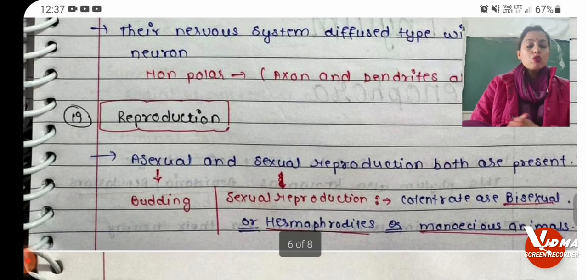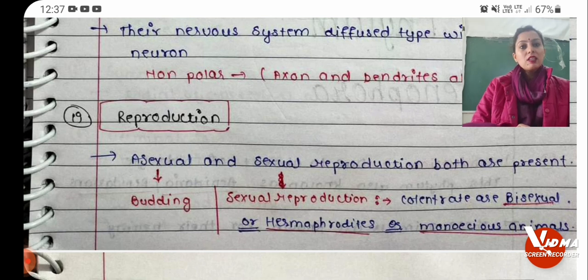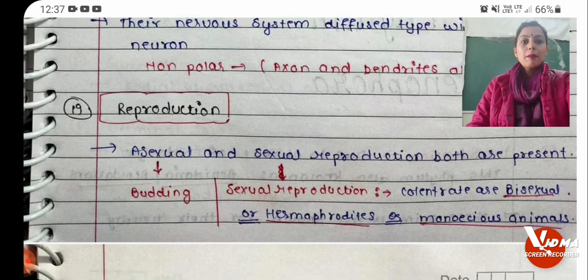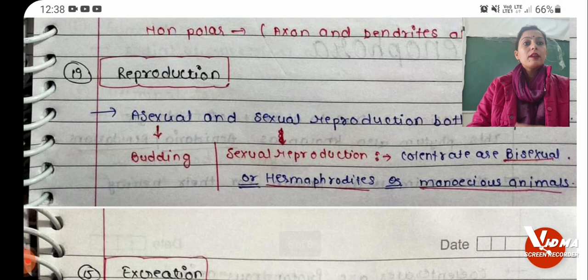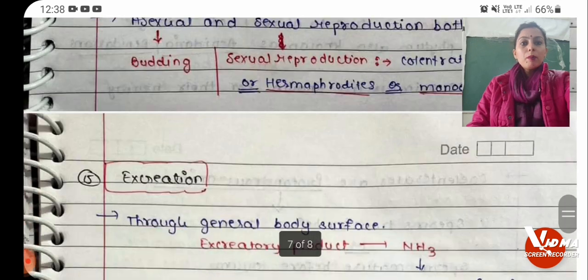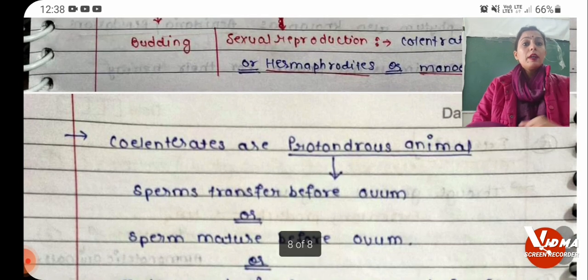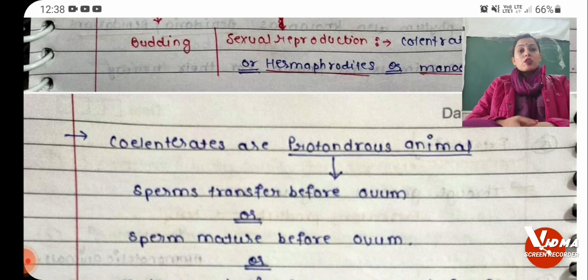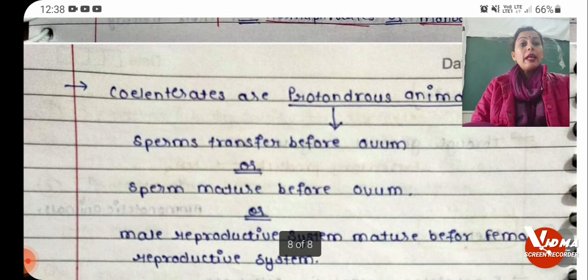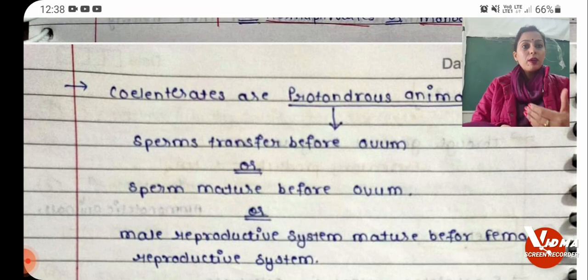As I told you that it shows the alternation of generation, therefore it reproduces both by sexual method as well as asexual method. Now in coelenterates, asexual reproduction is simply by budding, whereas sexual reproduction is by different forms, as most of the coelenterates are bisexual or hermaphrodite, and they may be monoecious. So sexual reproduction, most of the coelenterates are protandrous. Now question arises, what is protandrous? Protandrous is that state in which male reproductive system matures before the female reproductive system.